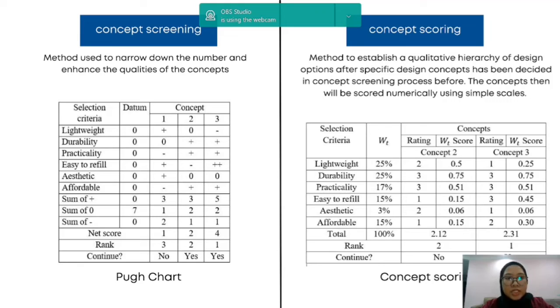So as you can see, we decided to eliminate concept 1 because it has the lowest net score compared to the others.